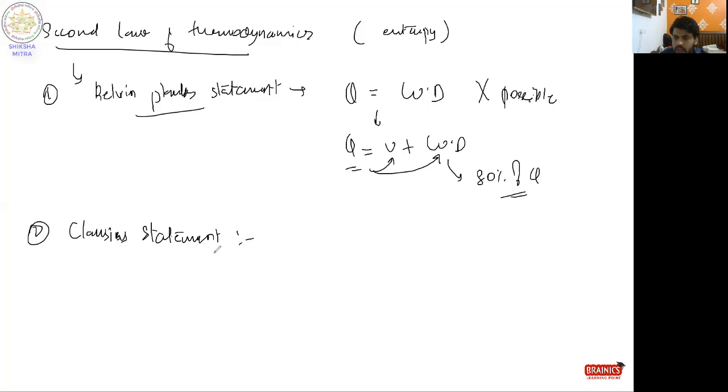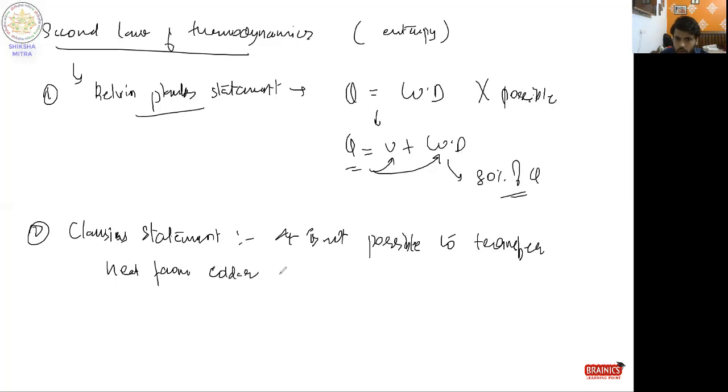The Clausius statement says that it is not possible to transfer heat from a colder region to a hotter region without any external equipment.